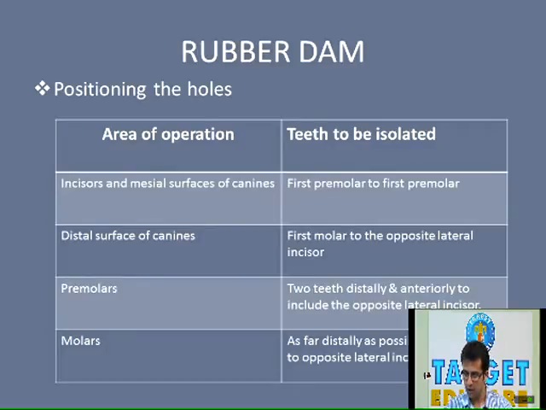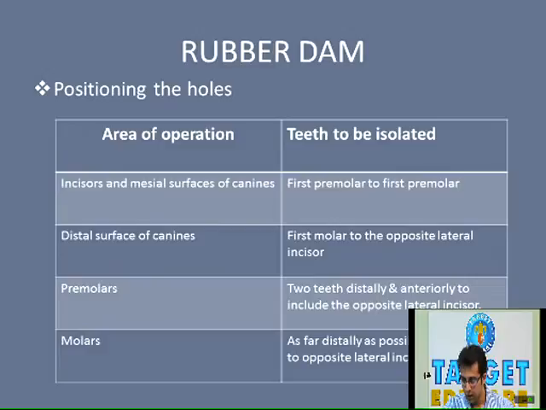Starting with the first, please go to the table. While working on incisors and mesial surfaces of canines, the isolation is done from the first premolar of one quadrant to the first premolar of the opposite quadrant. For example, if you are working on the right central incisor, or even the left central or lateral incisor, we need to isolate the teeth from the premolar of the left side to the premolar of the right side, in both maxillary and mandibular arches.